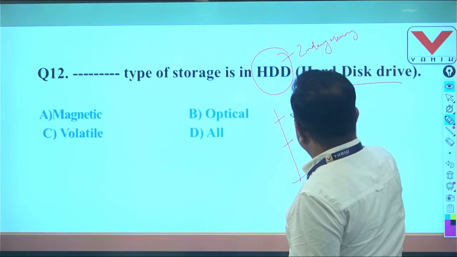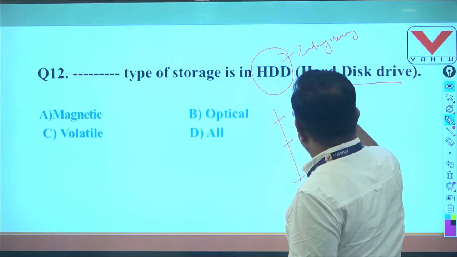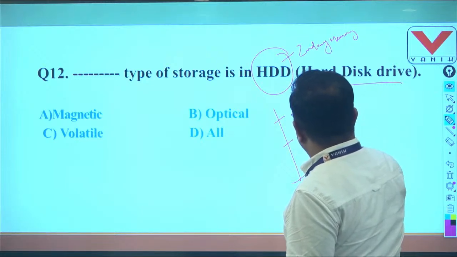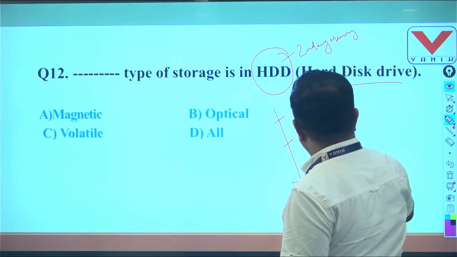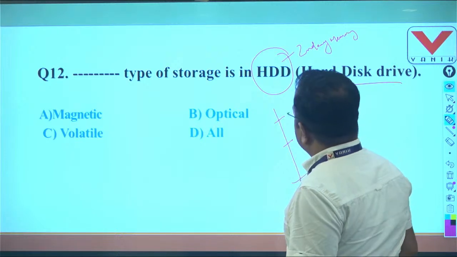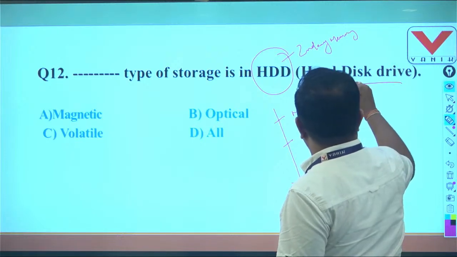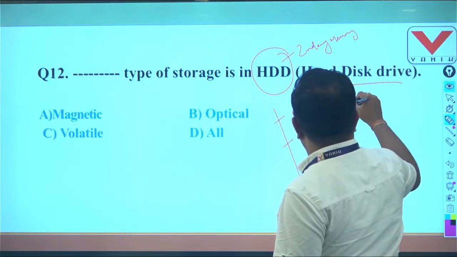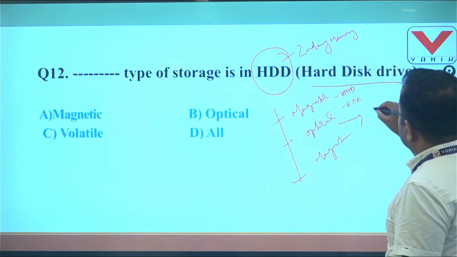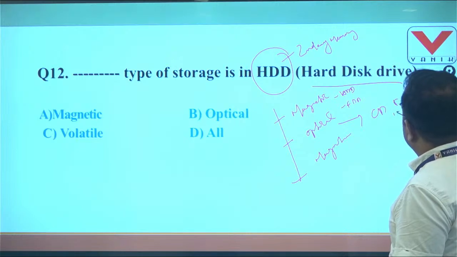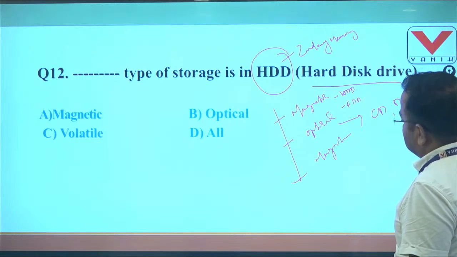One is magnetic, second is optical, and third is magneto-optic. In magnetic, hard disk drive and floppy disk drive are there, HDD and FDD. In optical, like CD, DVD, Blu-ray disc, these are there.